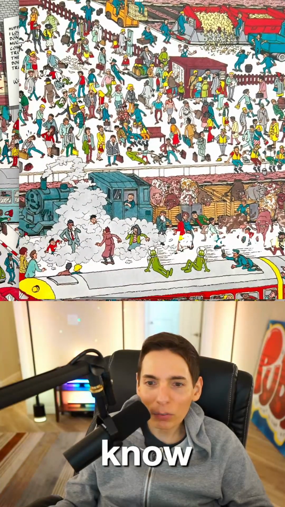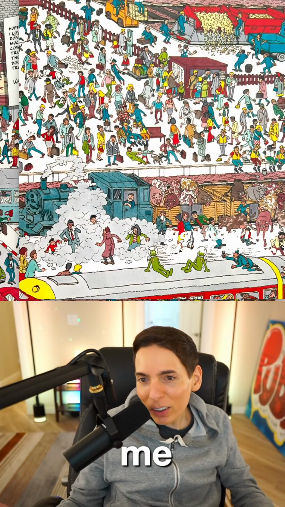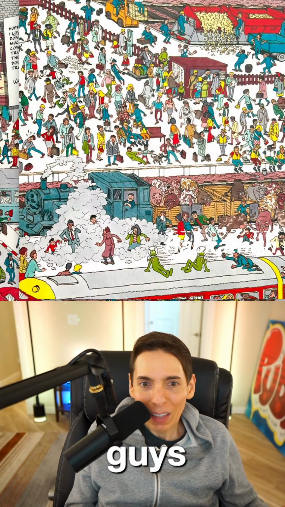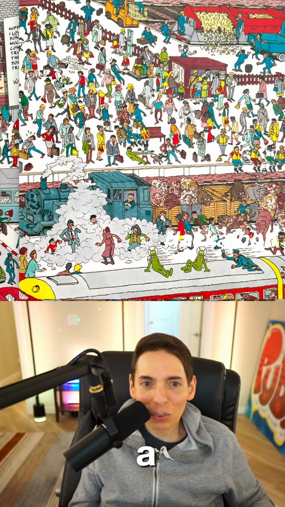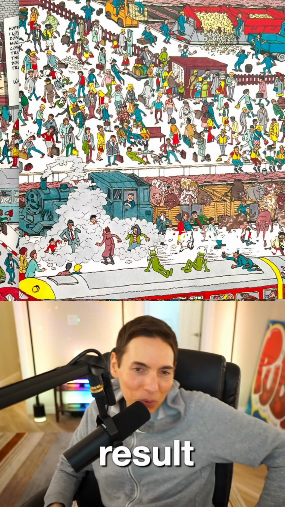Can you even see Waldo? I wonder if you guys can even find Waldo in this picture. Where is he? Where's Waldo? Well, the AI agent is going to have to figure that out for us. Makes an agent that calls upon existing AI services and gets the result. Yeah, pretty much. That's what we're doing. Exactly.